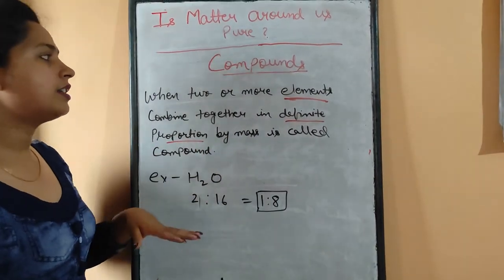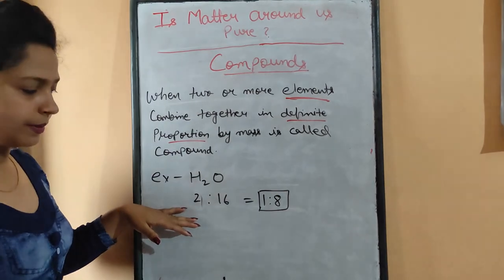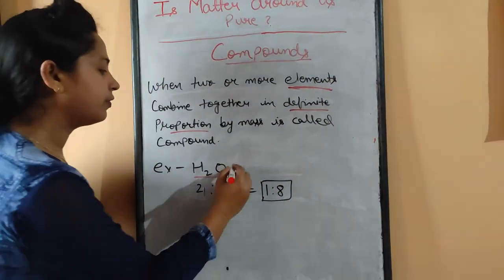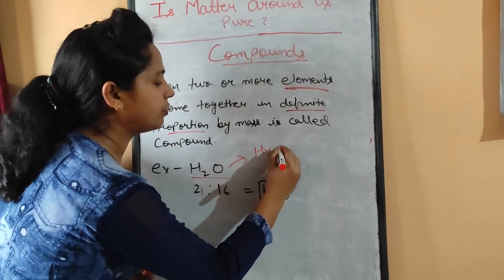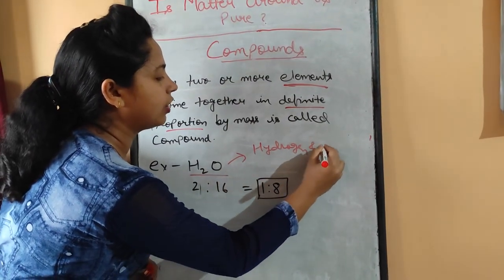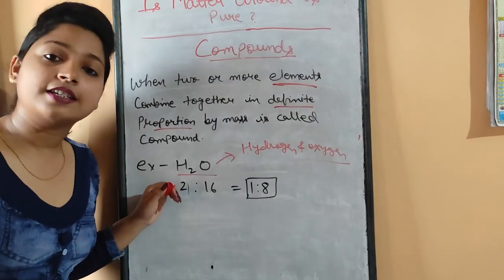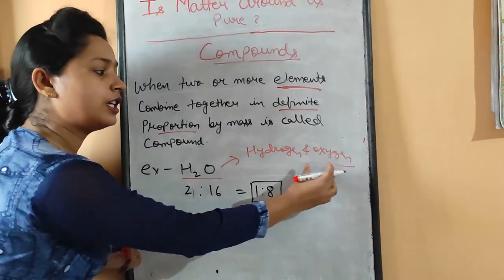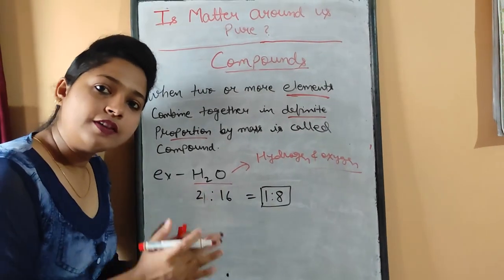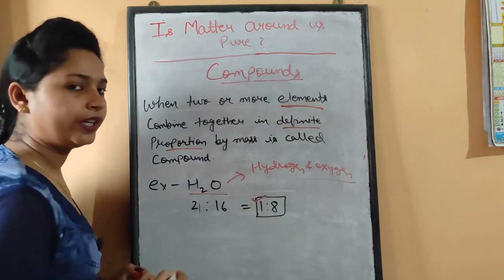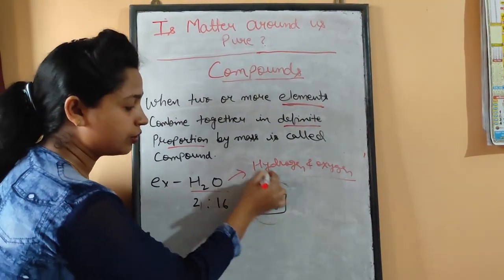Now, you can understand it with the help of an example. Water is a compound which is made up of 2 elements, hydrogen and oxygen. So why is water considered a compound? Because hydrogen and oxygen always combine in a fixed ratio, that is 1:8. Now, from where did this ratio come?